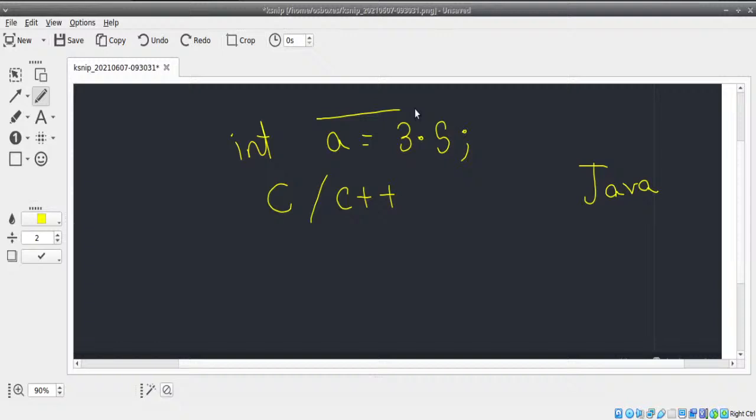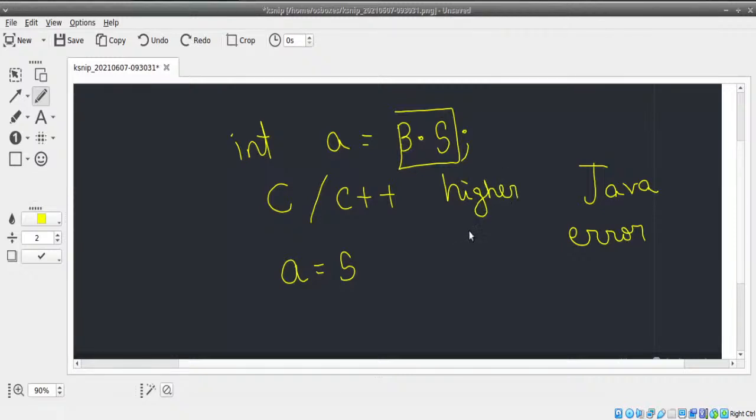In C or C++, it's only going to take the integer part of it, and if you print it, a will be 3. In Java, you will get an error on the other hand. Why an error? Because you're trying to convert a higher sized data type value into a lower sized element. Whenever you try to store it in a lower sized element, it cannot store complete data, right? You're going to lose some value.